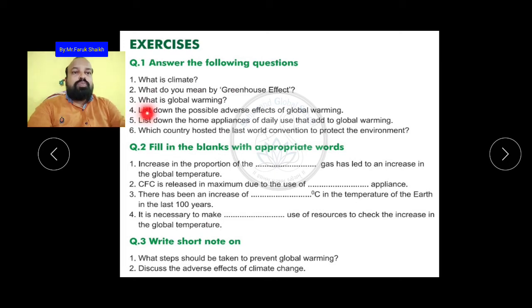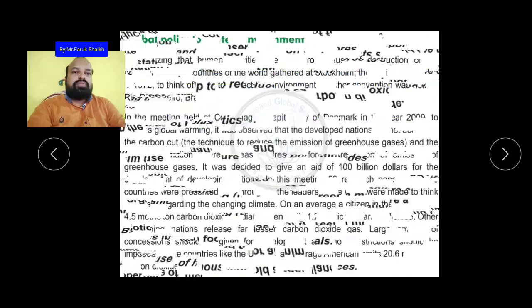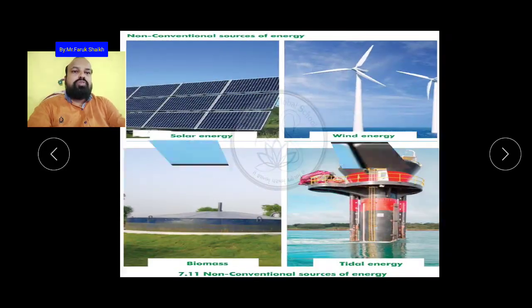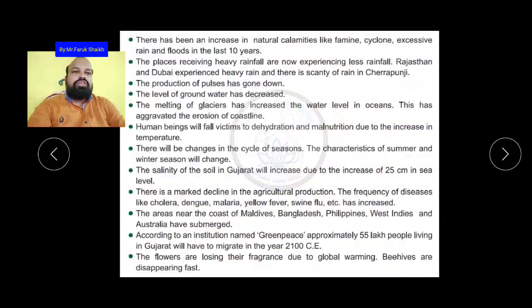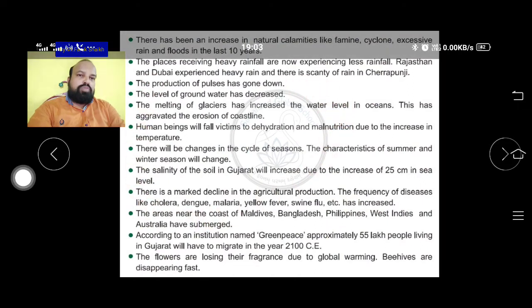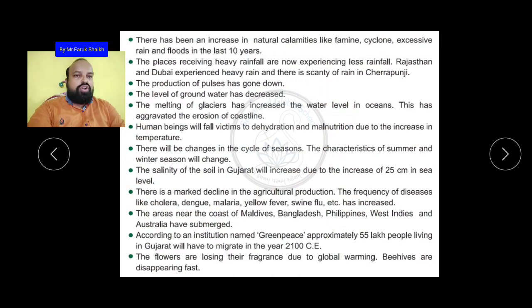List down the possible adverse effects of global warming. Earlier I taught you the effects of global warming. So these are the adverse effects. You have to write this in your notes. Prepare any 5-6 of them and learn them by heart.